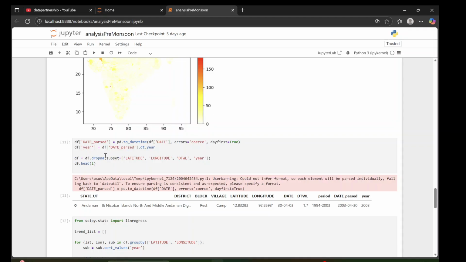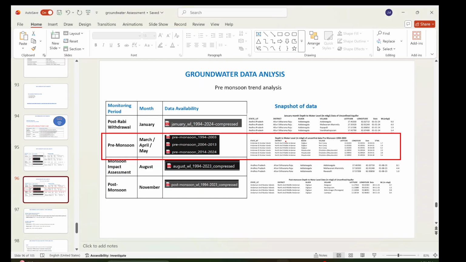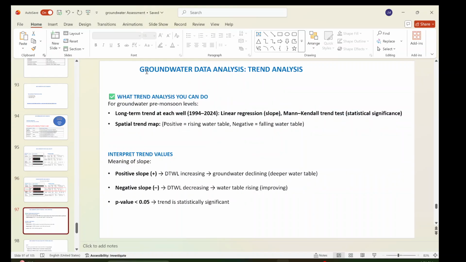So today what I'm going to do is basically trend analysis. What are the trends, since it's 1994 to 2024? You can see it's around 30 years of data, so you can do a lot with this data. Of course, I'm sure that people are using that data and doing a lot of stuff, because nowadays lots of areas are water stressed, and everywhere water is one of the topics at a higher level. Everybody is talking about water risk and water security, right? So that's why this is very important.